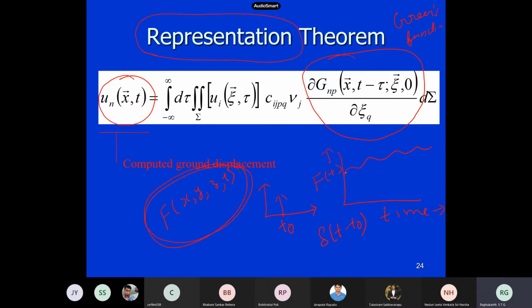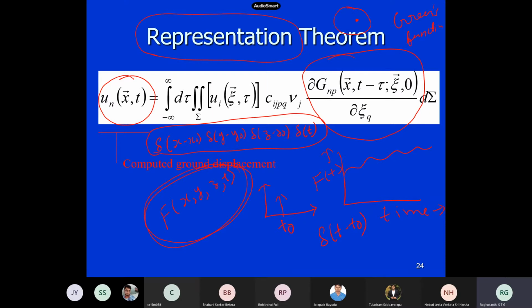So how do we write it? Now I have a function which varies with x, y, z and t. So I have to define a 3D impulse. This is my medium, and somewhere my force is acting. You remember, delta(x minus x naught) multiplied by delta(y minus y naught), then delta(z minus z naught), and delta(t minus t naught), or delta(t) if the impulse is acting at 0 seconds itself. This is how we write an impulse in 3D, in space as well as in time, as a multiplication of several direct delta functions.